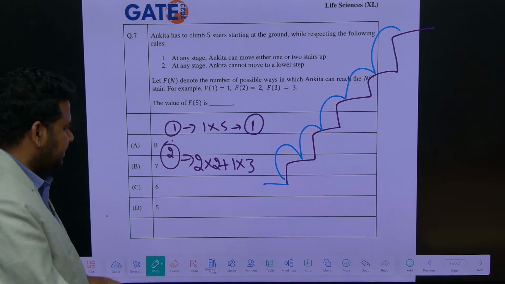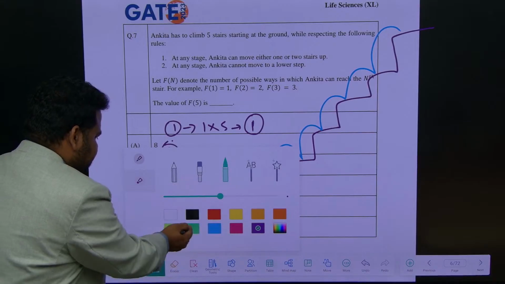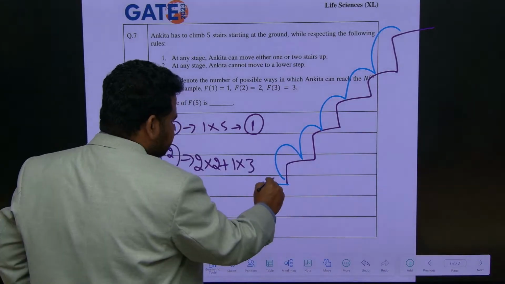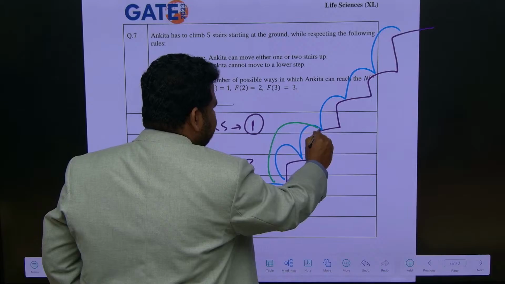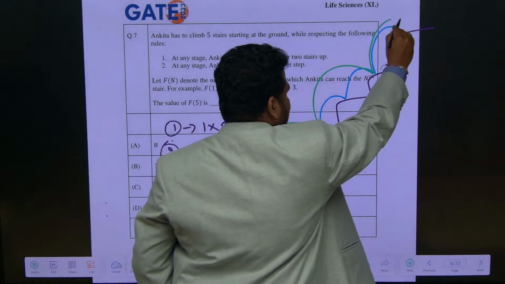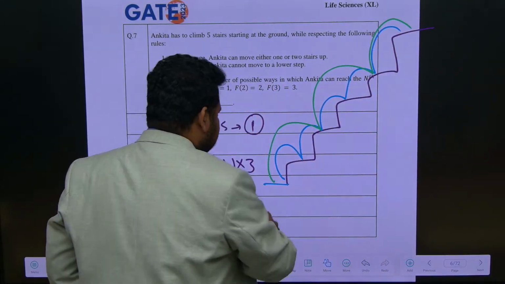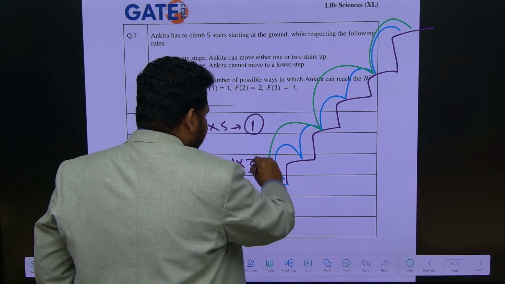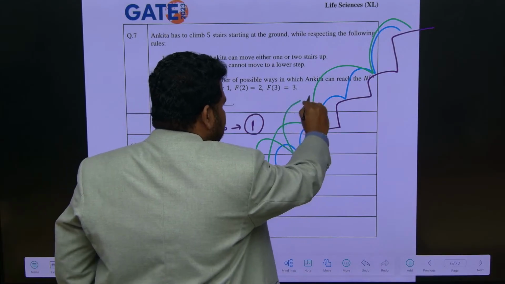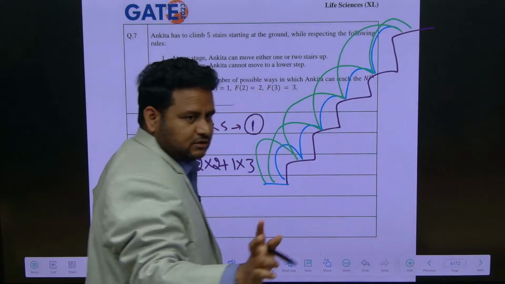So like that, how many ways can we do it? See here, let me take green. First I will take 2 steps, again 2 steps, and then 1. This is one way. Another way is, first I will take 1 step, then 2 steps and 2 steps. 2 ways.